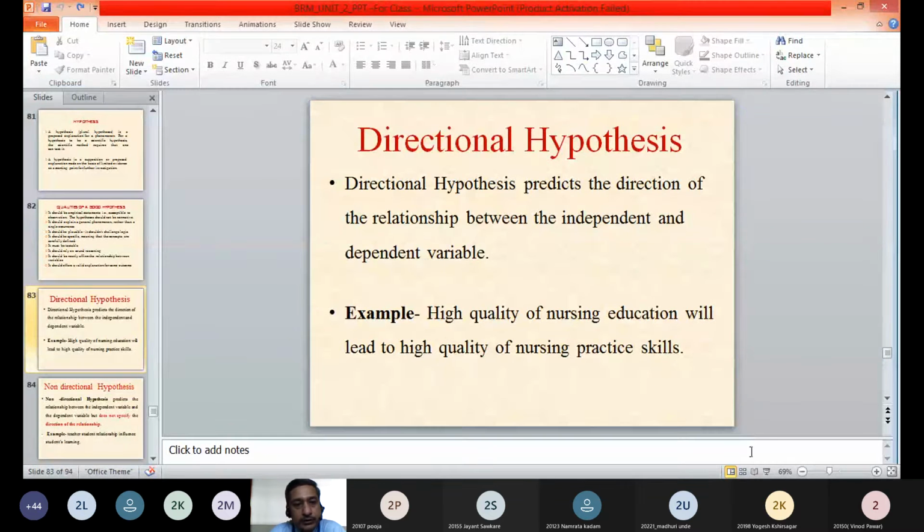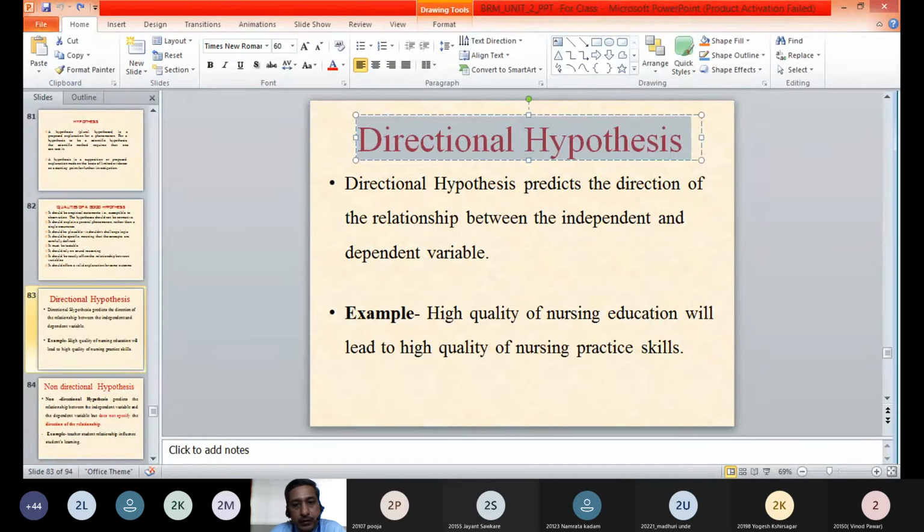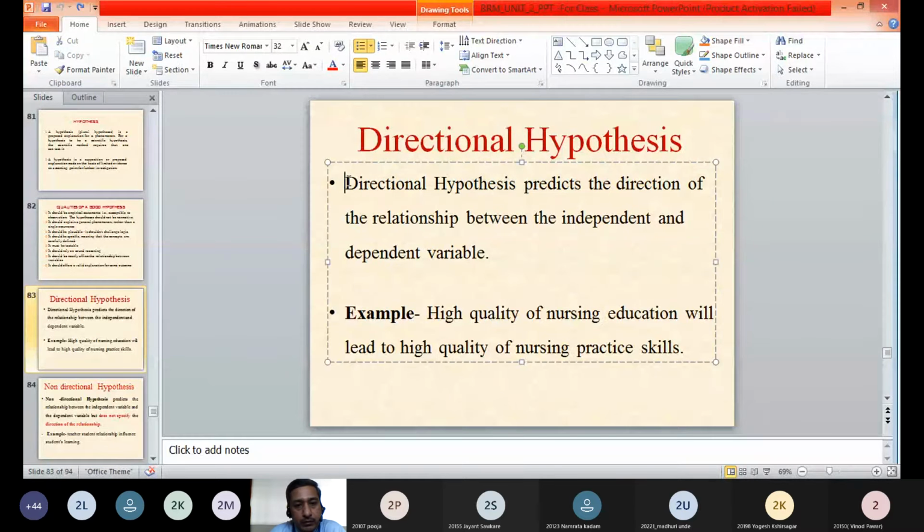First type of hypothesis is your directional hypothesis. Directional hypothesis, by the name itself, suggests that it provides direction. The definition of directional hypothesis is that it predicts the direction of relationship between the independent variable and the dependent variable.